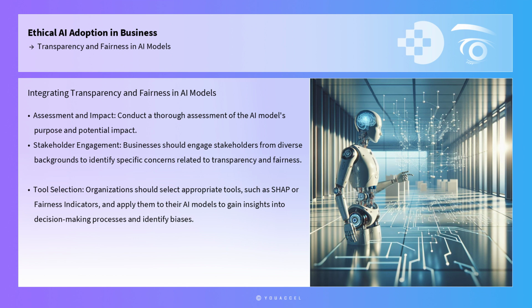Practical application of these tools and frameworks requires a step-by-step approach to integrate transparency and fairness into AI models effectively. The first step involves conducting a thorough assessment of the AI model's purpose and potential impact. Businesses should engage stakeholders from diverse backgrounds to identify specific concerns related to transparency and fairness. Next, organizations should select appropriate tools, such as SHAP or fairness indicators, and apply them to their AI models to gain insights into decision-making processes and identify biases.